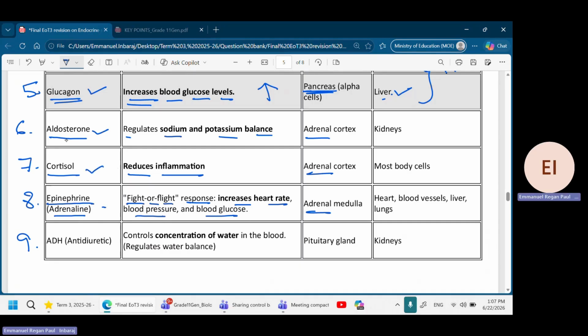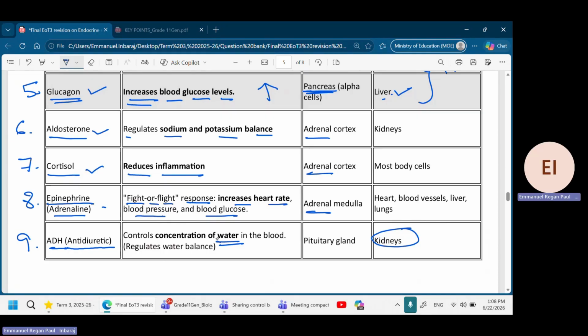So remember, aldosterone: sodium and potassium balance. Cortisol: it reduces inflammation. Epinephrine: the fight or flight response. And the last hormone is ADH, which is called the anti-diuretic hormone. It is released by the kidney. Remember this, water.